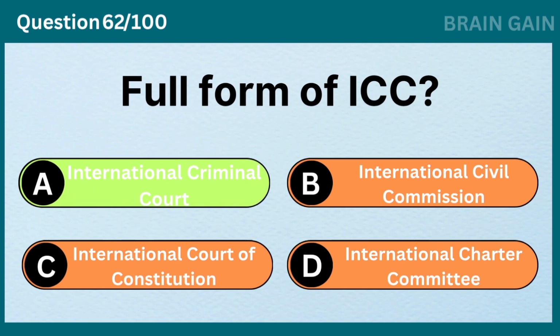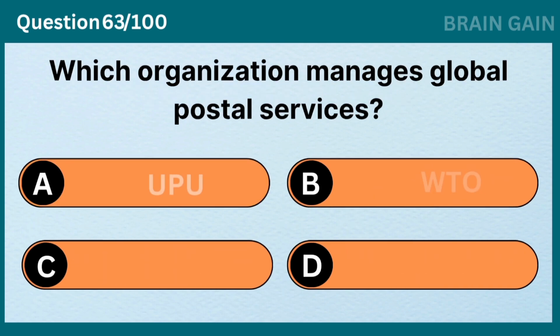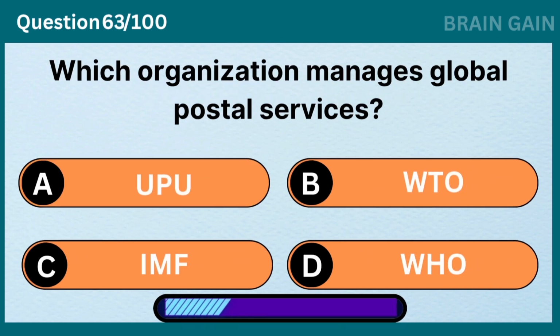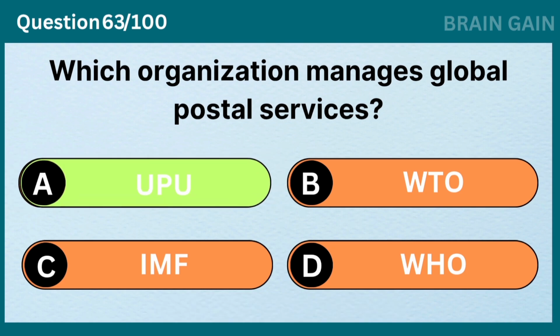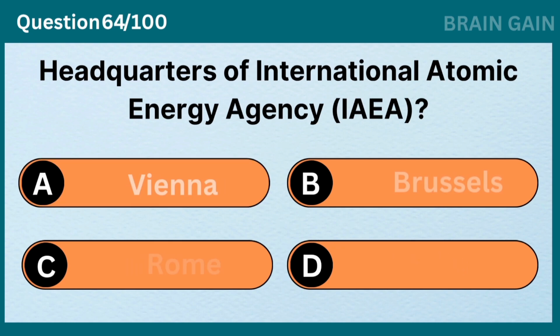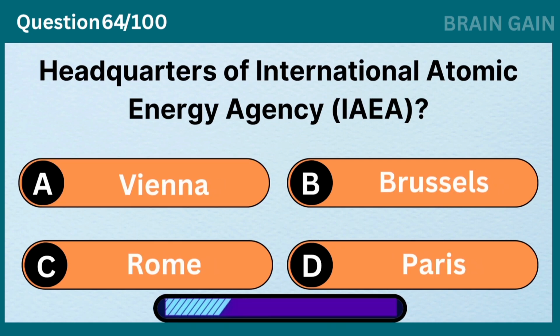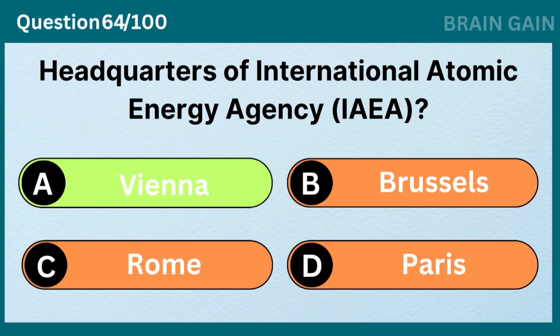International Criminal Court. Which organization manages global postal services? UPU. Headquarters of International Atomic Energy Agency, IAEA? Vienna.